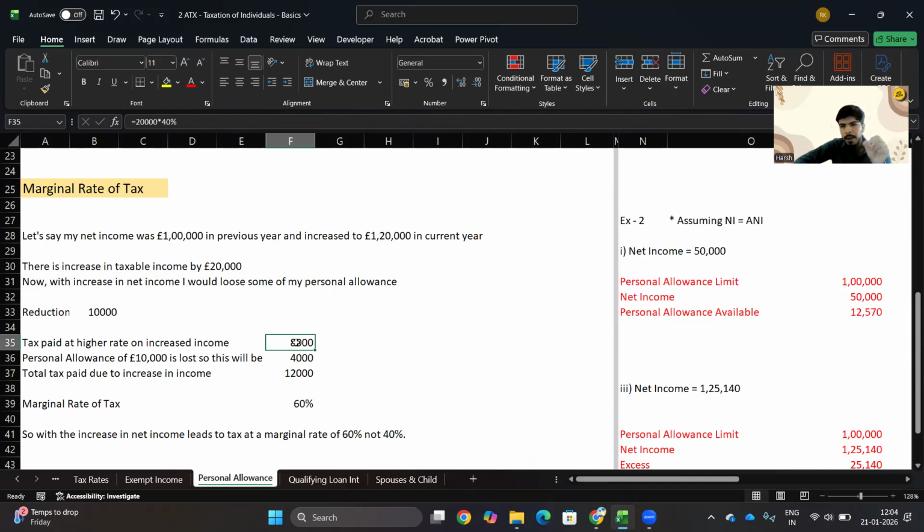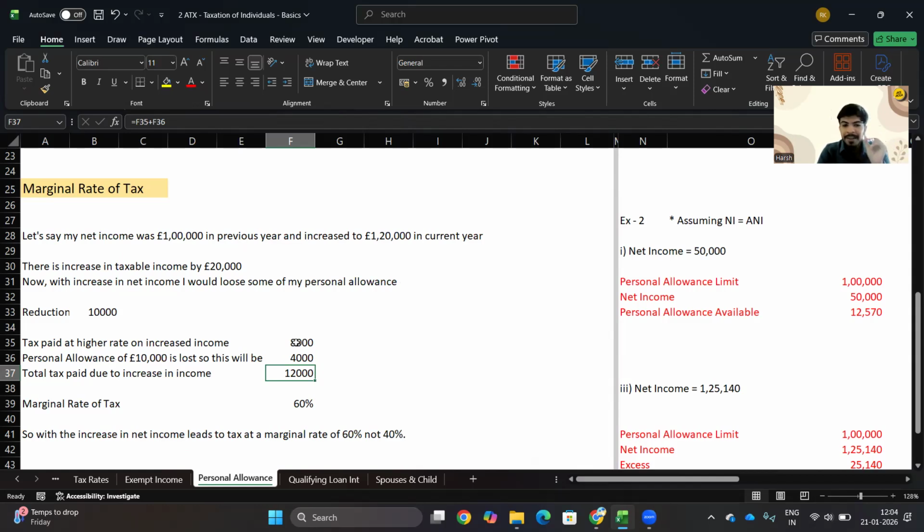So firstly, you pay higher tax on the higher income that you have earned. Then you have another disadvantage of personal allowance being lost, which is 10,000. You need to pay tax on this at 40 percent. So the total tax paid by you due to this increase in income is £12,000. So the rate of tax is not 40 percent, it is 60 percent.